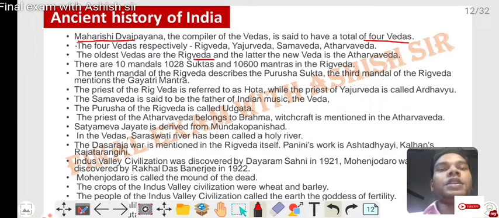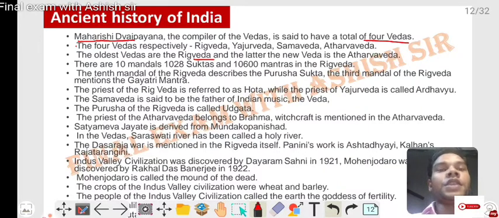There are 10 mandals, 128 suktas, and 10,600 mantras in the Rigveda. The 10th mandal of the Rigveda describes the Purusha Sukta. The 3rd mandal of the Rigveda mentions the Gayatri Mantra.